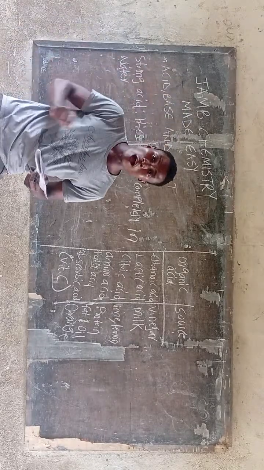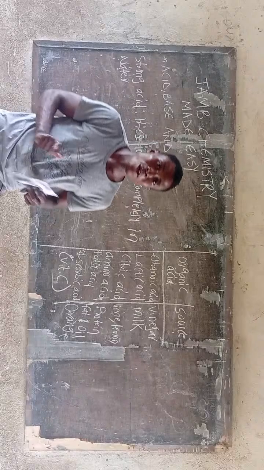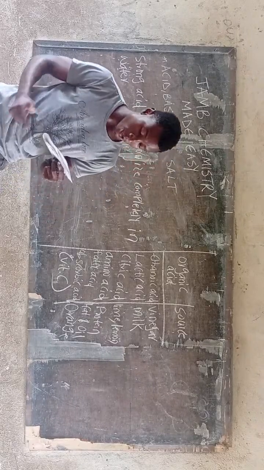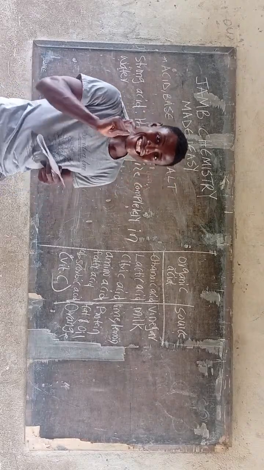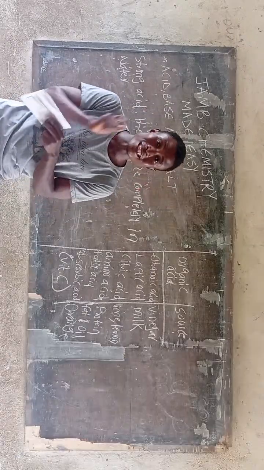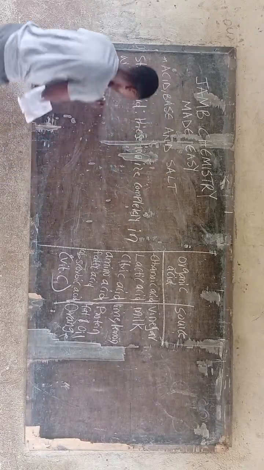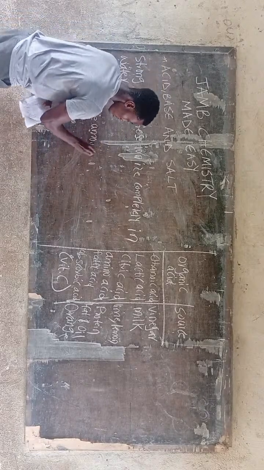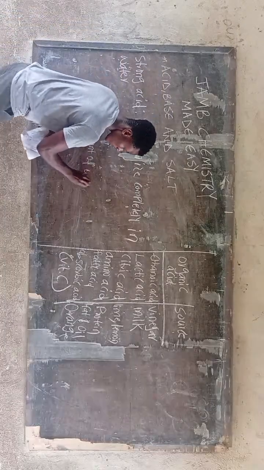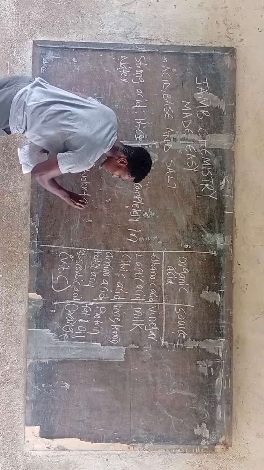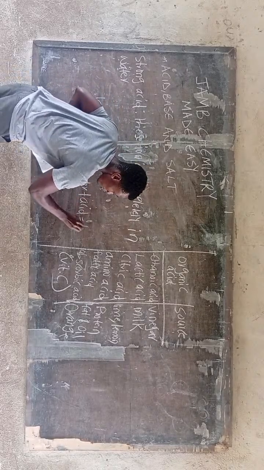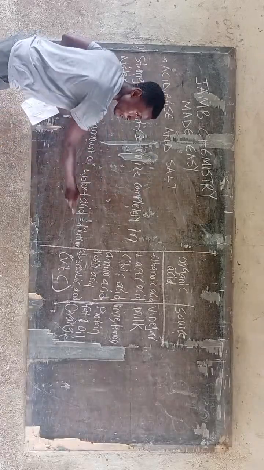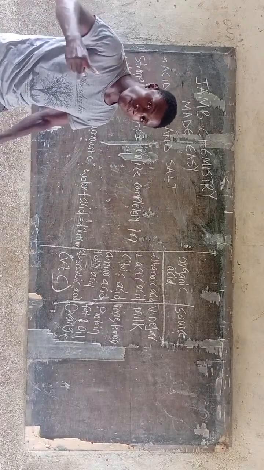I'm going to counter this particular statement I'm going to make in the course of this explanation. If a large amount of water is added to an acid, it is known as dilution. Large amount of water plus an acid equals dilution. When a large amount of water is added to an acid, it is known as a dilution. Please take note.